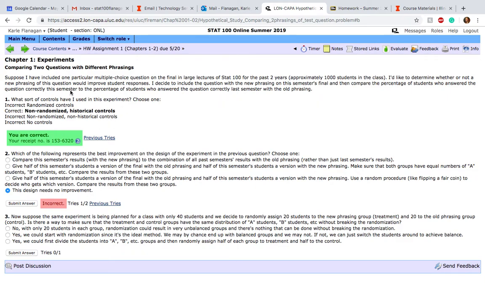So right now I would have 1 point on this homework assignment, but obviously it's worth more than 1 point. There's 3 questions here, and then there's a bunch of other questions as well. The last question does only have 1 try, so the tries vary from question to question. To get to the next question, you can either click on contents and go back and click on the next question, or you can use these green arrows up here.